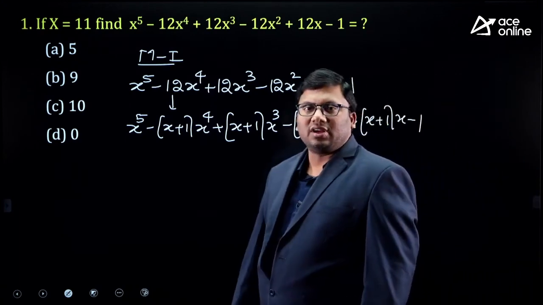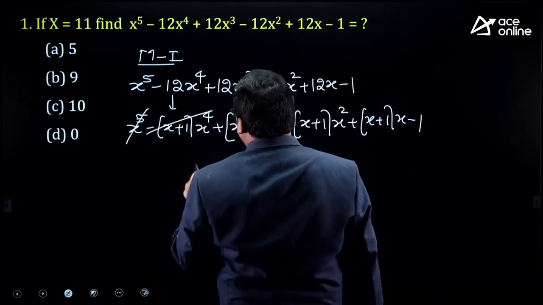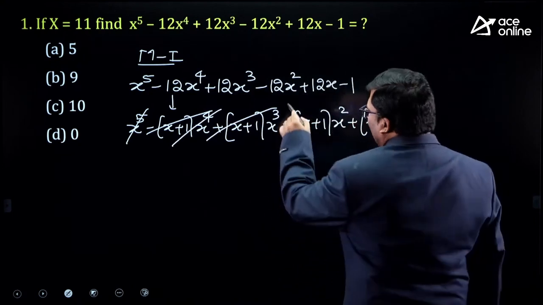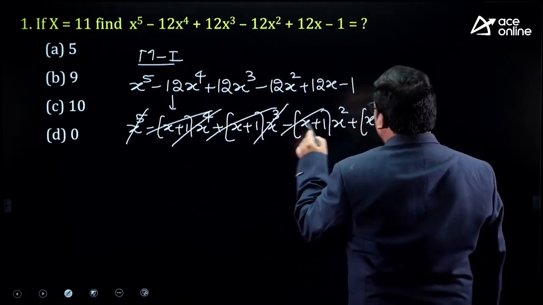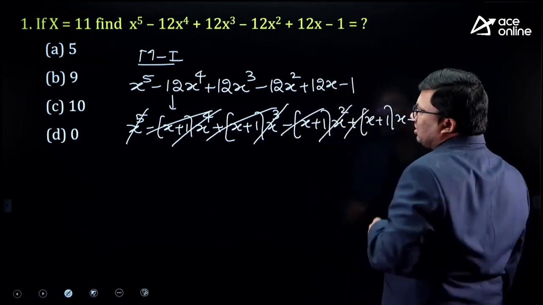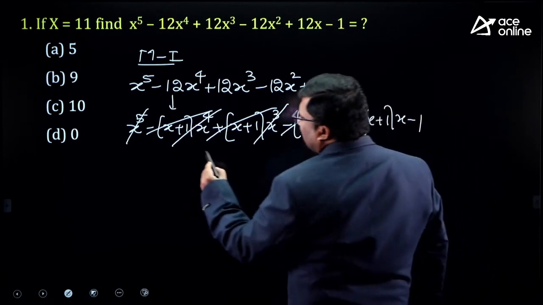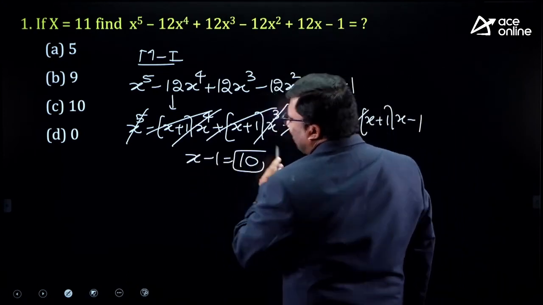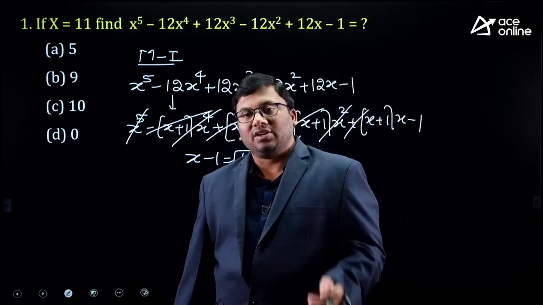Now if you observe carefully, x power 5 minus x power 4 minus x power 4 plus x power 4, plus x cube minus x cube. Are you all with me? Right? Minus x cube minus x square plus x square. So what is remaining here? Plus x minus 1. Eleven minus 1 is 10. The answer for this question is 10. This is what the regular textbook method will tell you.